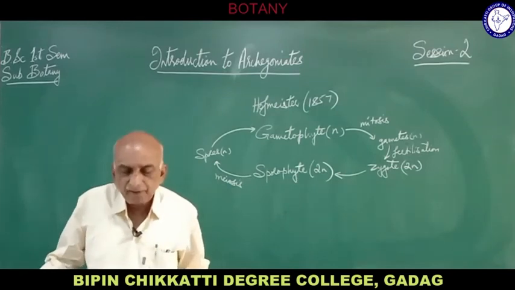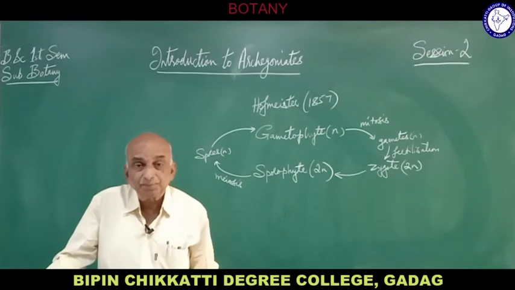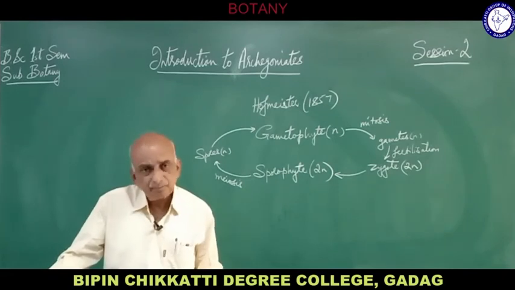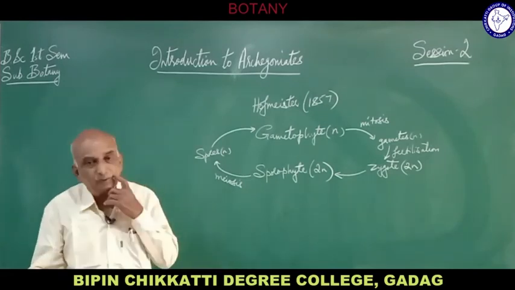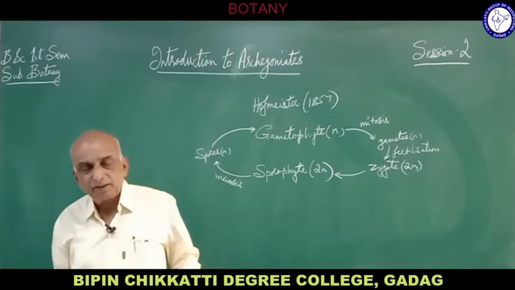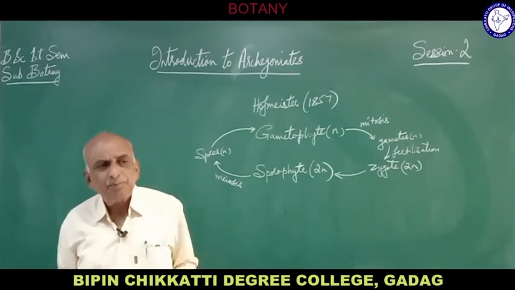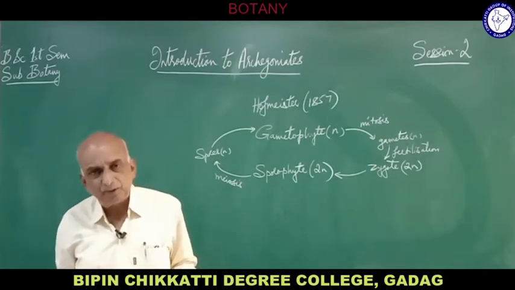But in the ferns of the pteridophytes, the gametophyte is called prothallus. There a particular word is used for the gametophyte in ferns, which are a group of pteridophytes. So the prothallus is purely independent.